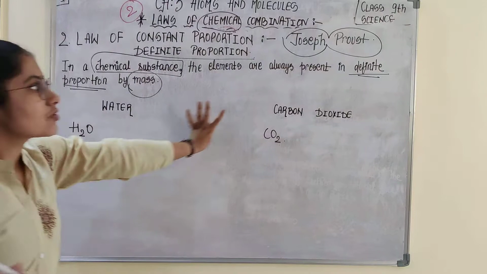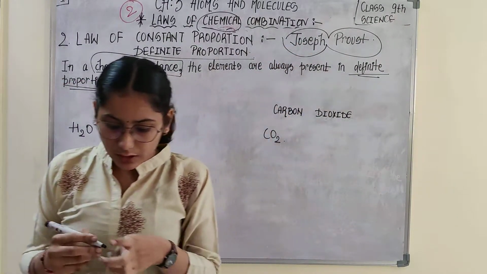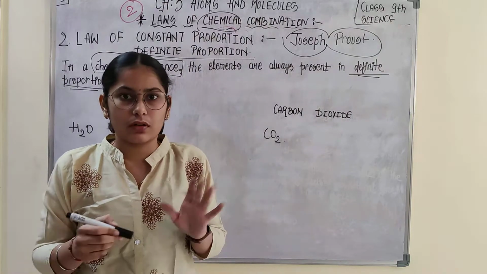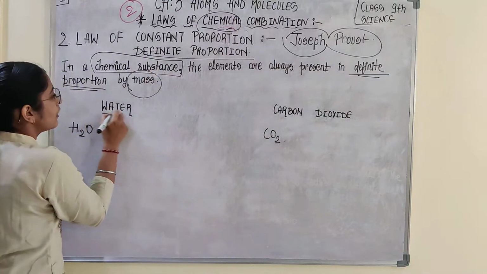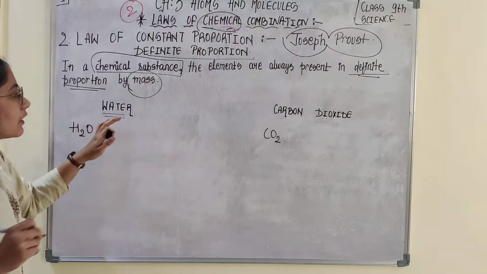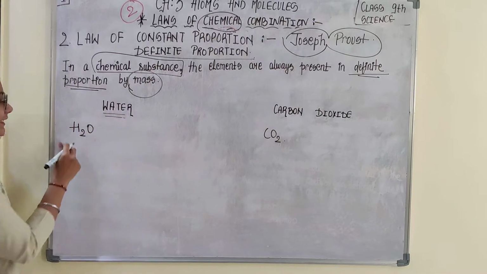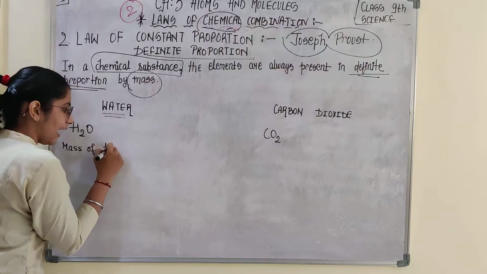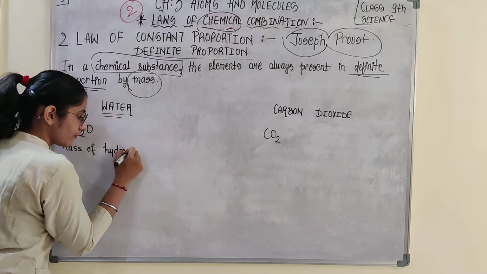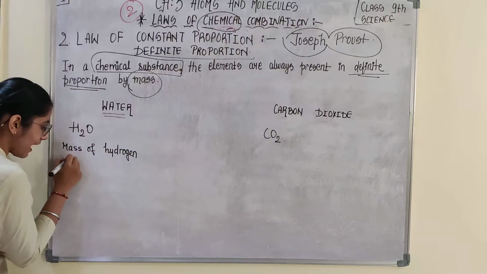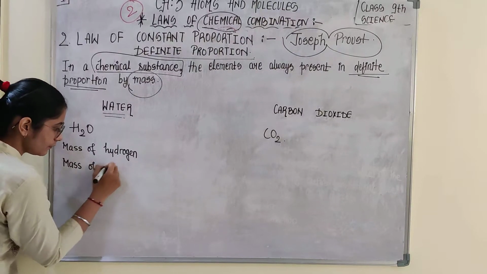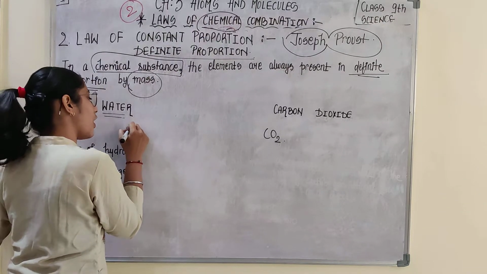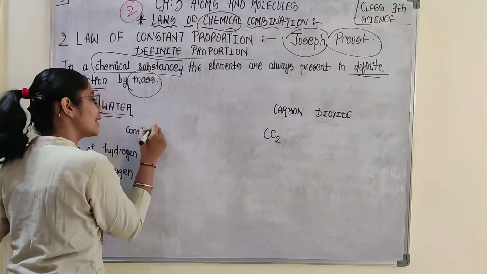That means Proust said that the elements present in a compound, for example water, the mass of hydrogen and the mass of oxygen in this compound, that is in water, would remain constant or definite.